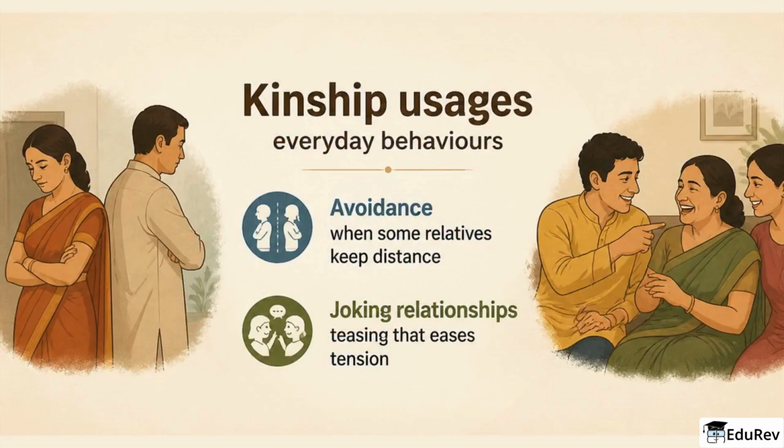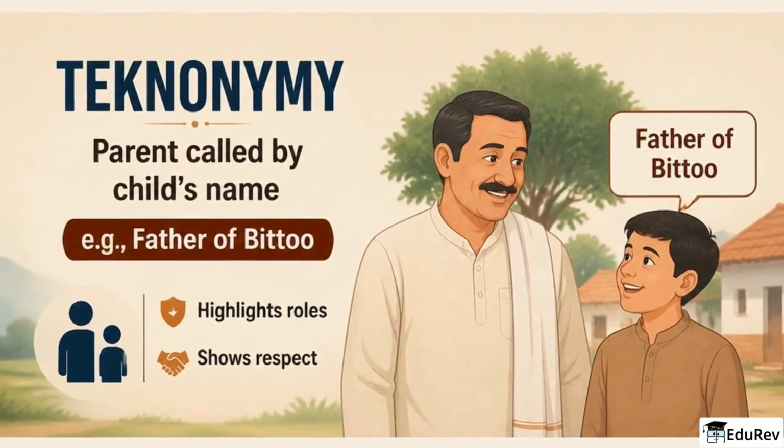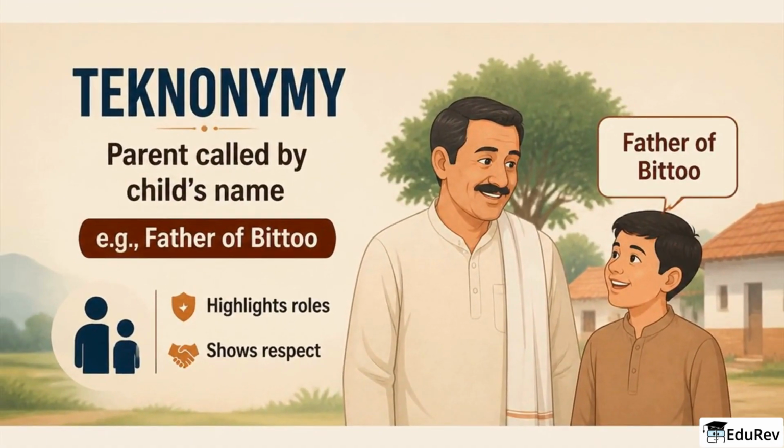Kinship usages are everyday behaviors that regulate relations, such as avoidance when certain relatives keep distance, or joking relationships that allow teasing to ease tension. Technonymy is another practice where parents are called by their child's name. For example, father of Bittu, which highlights parental roles and respect.